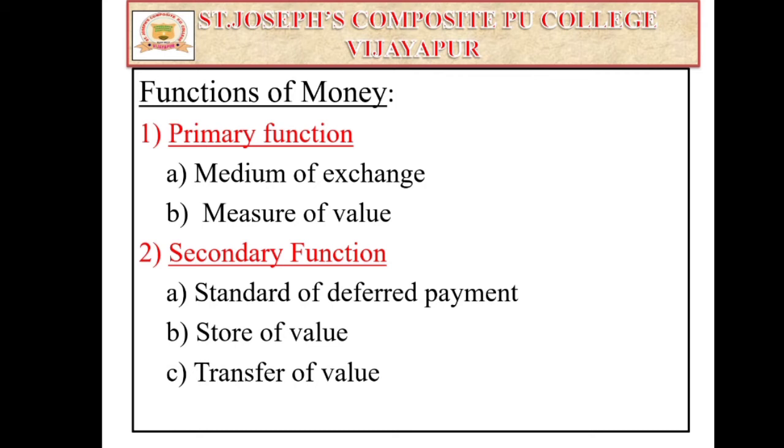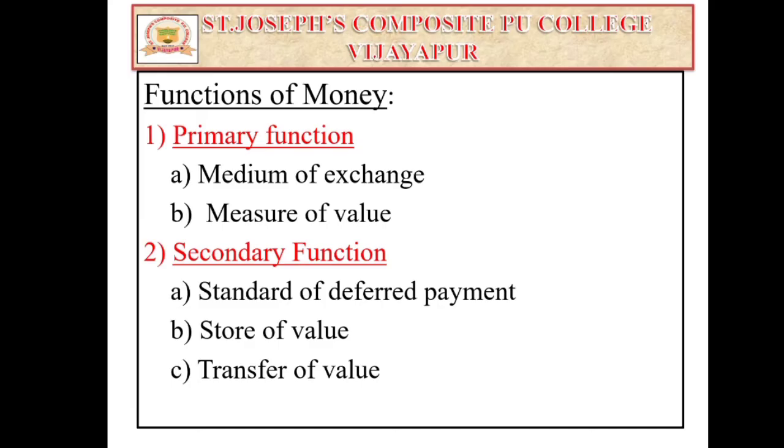The value expressed in terms of a price is measured with the help of money. Money facilitates the maintenance of accounts, and it also makes goods and services comparable in terms of price. So these two functions, medium of exchange and measure of value, are the primary functions.